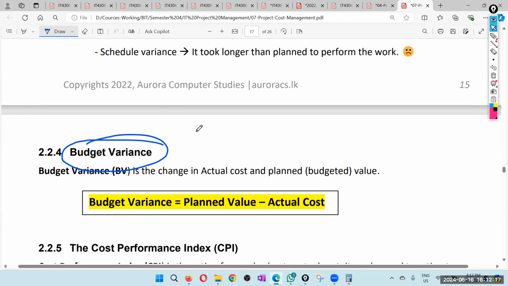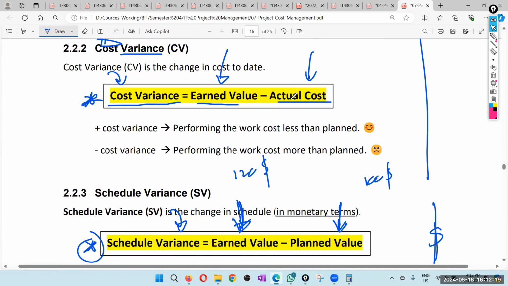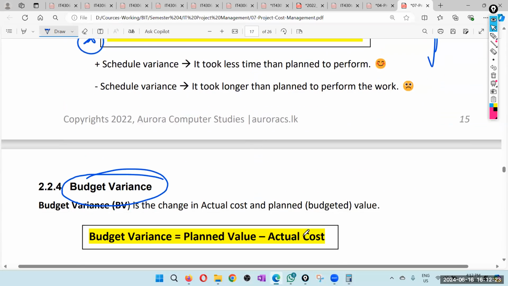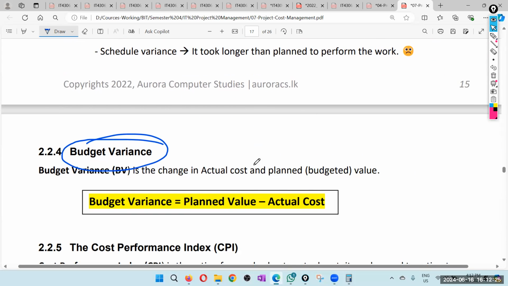So we planned to do this much worth of work, but this is the actual cost happened so far. So the difference is called budget variance.